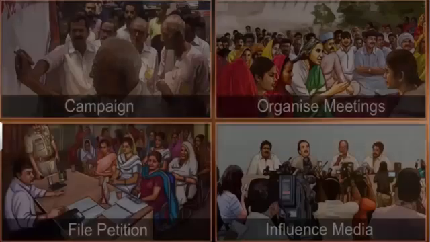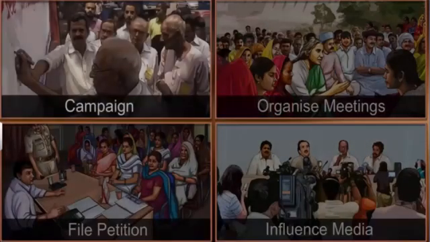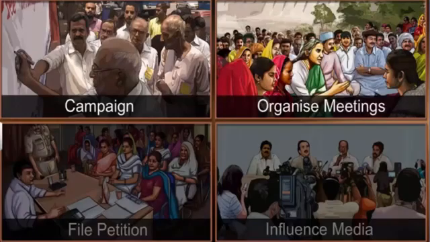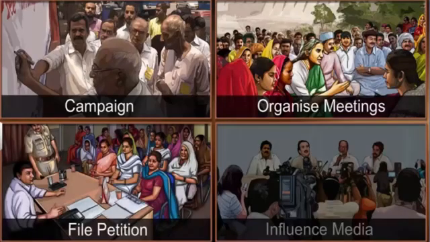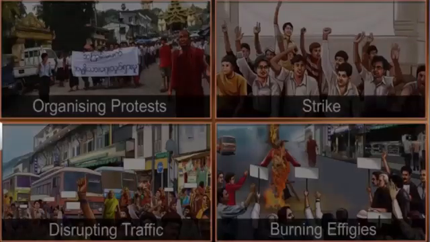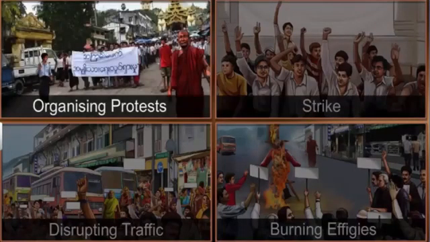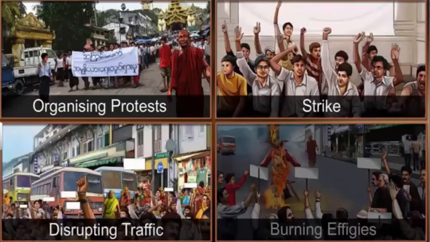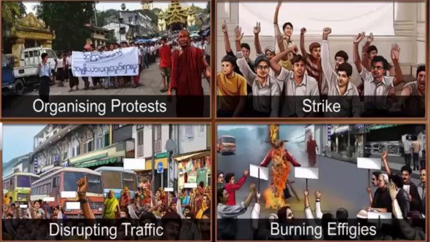For example, they carry out information campaigns, organize meetings, file petitions, and influence the media to highlight issues and mobilize public support. If these efforts don't have the desired effect, the groups can use some unconventional methods such as organizing protests, strikes, disrupting government programs, and burning effigies.